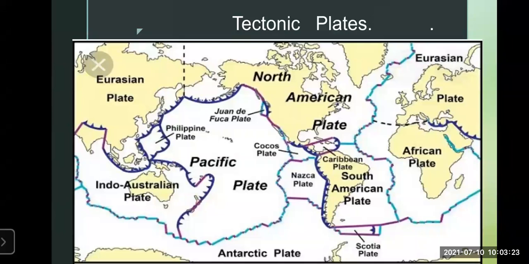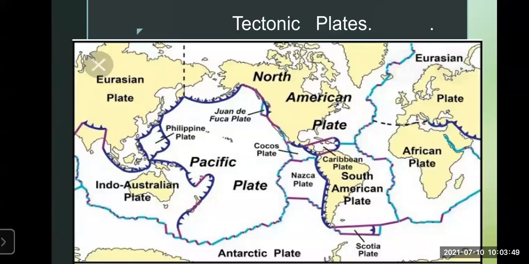Now, what are these tectonic plates and where are they located? This tectonic plate is actually the layer I told you about. It is 100 kilometers thick below the crust. The ground below the crust is broken up into pieces called plate tectonics. Now we'll name the plates.